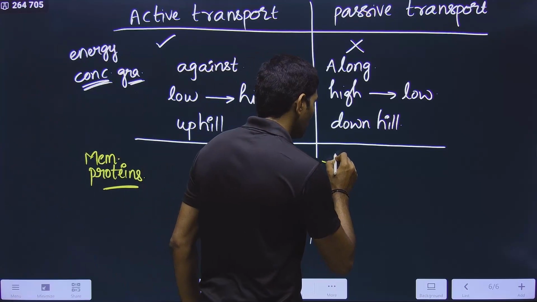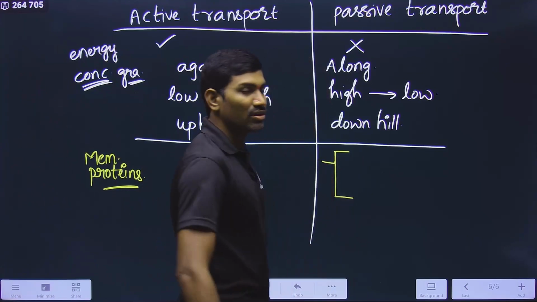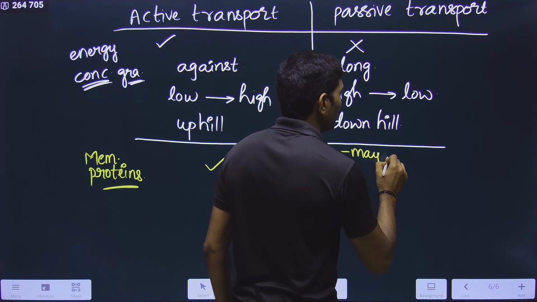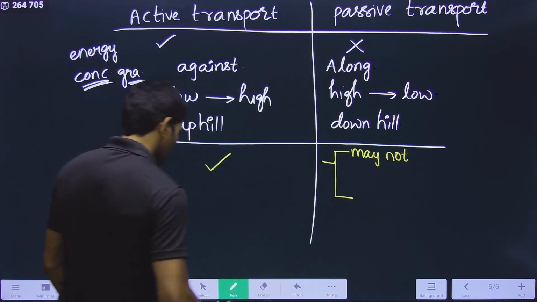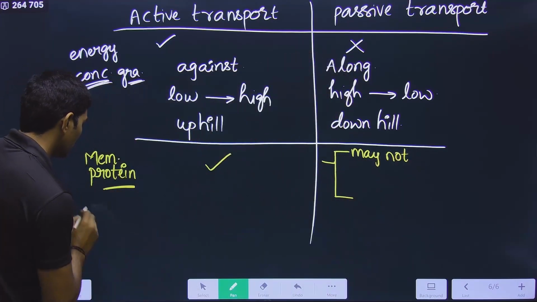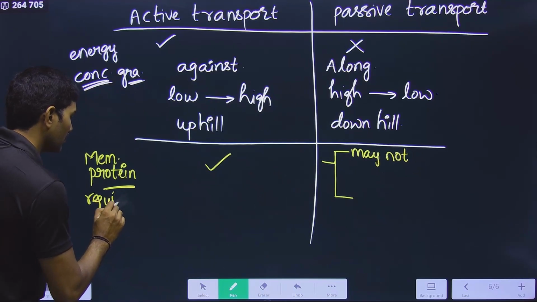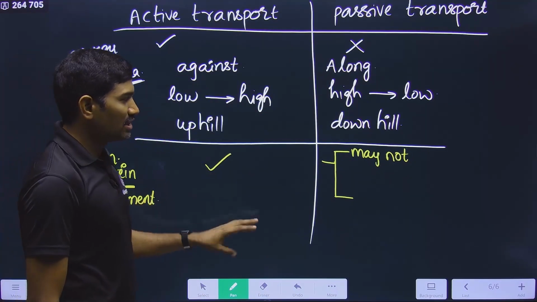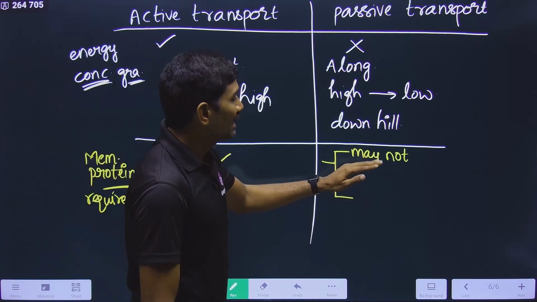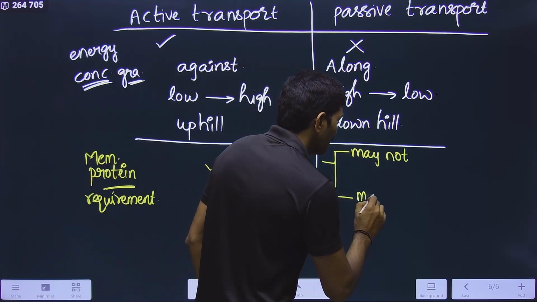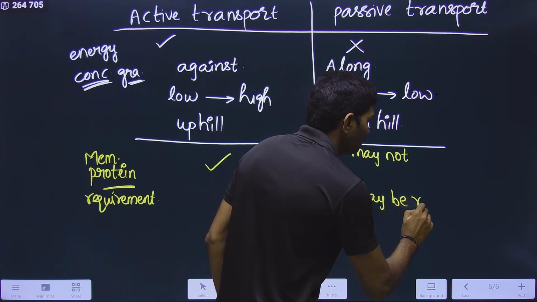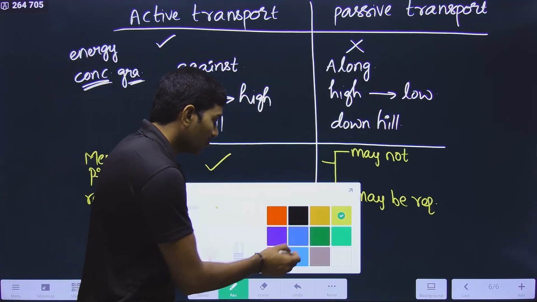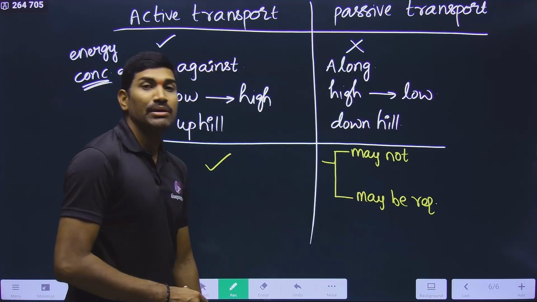With respect to passive transport, two options are there. Membrane protein requirement we are talking about. In the case of active transport, it is required. But in passive transport, it may not be required, or it may be required. Please observe this point very carefully. Why are you writing that it may not be required or may be required?